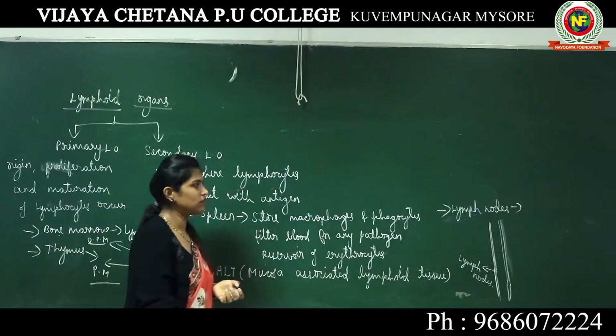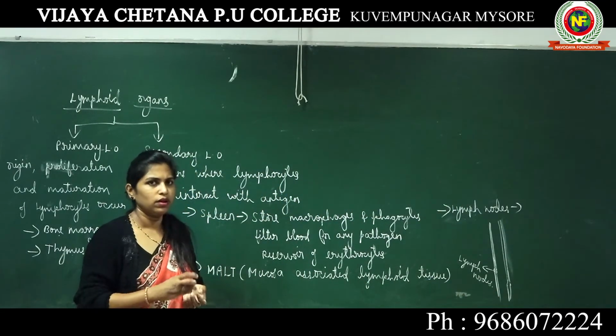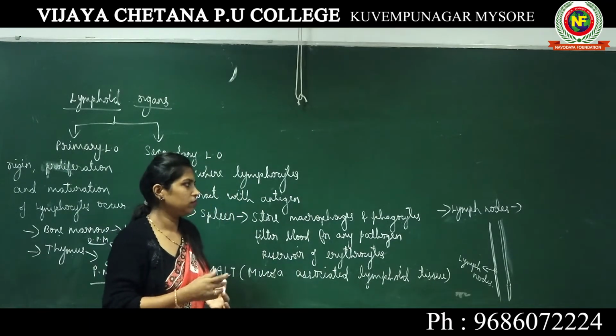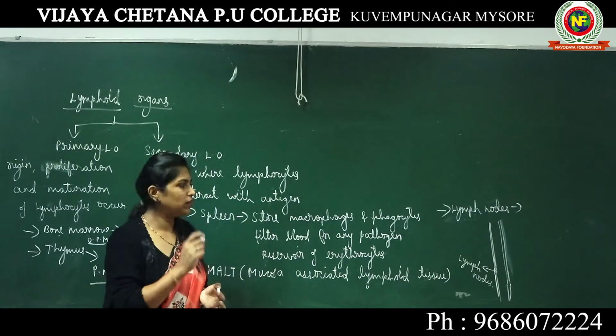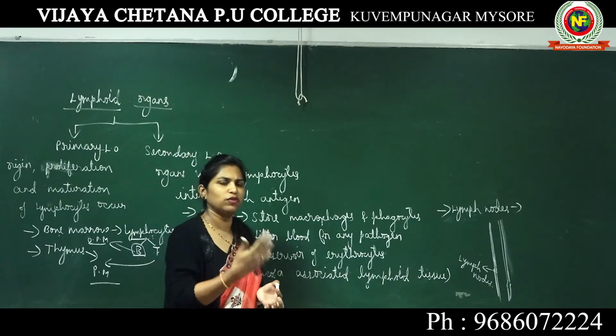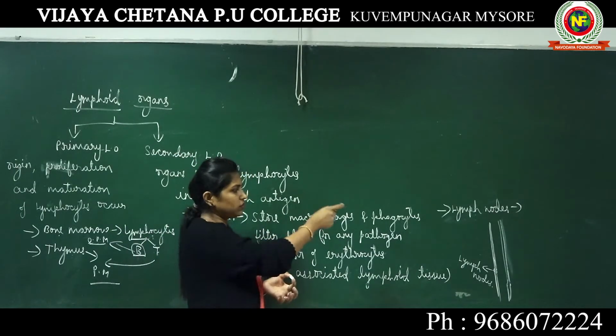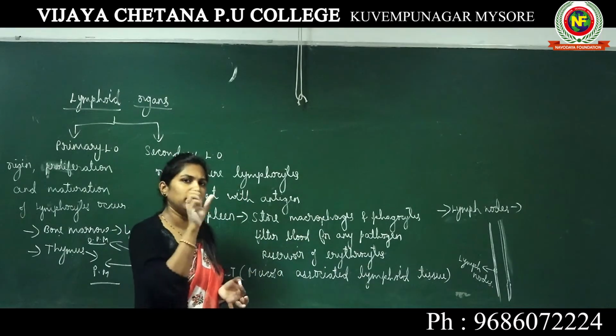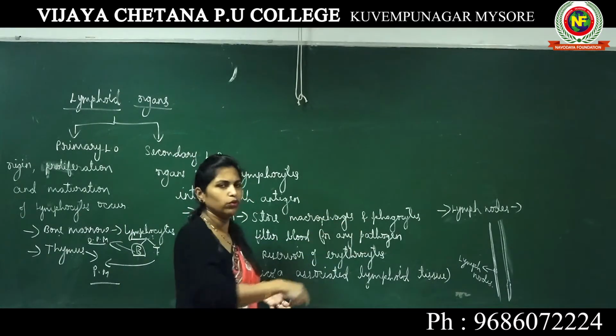Lymphatic vessels are the vessels which carry lymph. Lymph is a fluid which is rich in your lymphocytes. When any pathogen, including bacteria, virus, fungi, protozoan, anything, enters your body, it will be trapped in that particular lymph node.